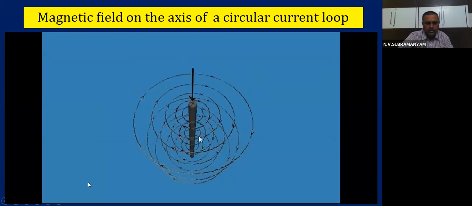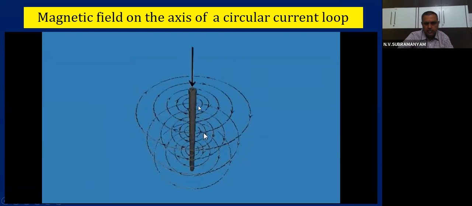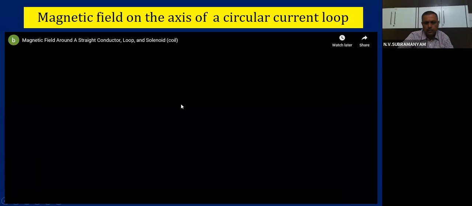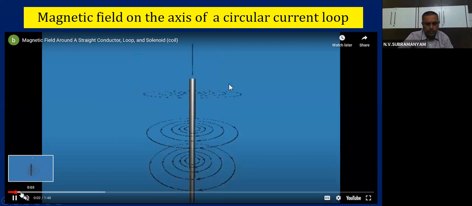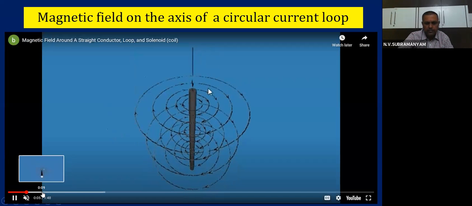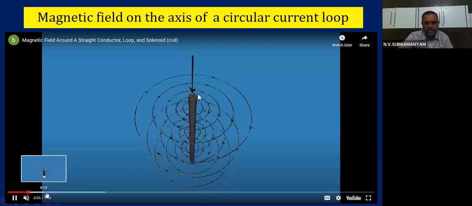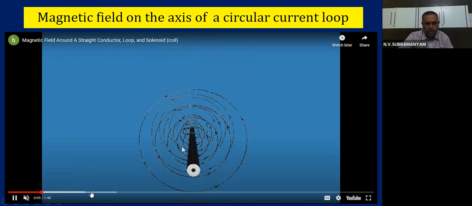The video is clear. Let it play. These are the magnetic field lines of which type of conductor? Straight conductor. This already we saw.